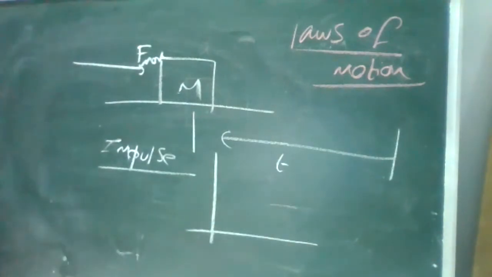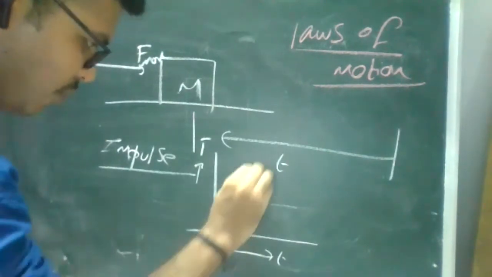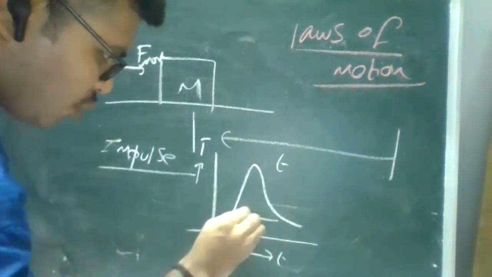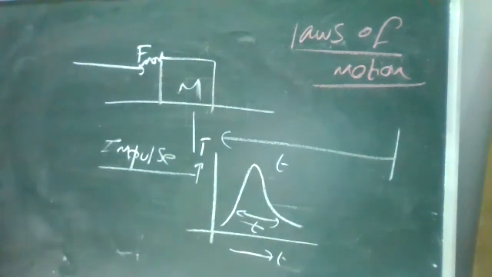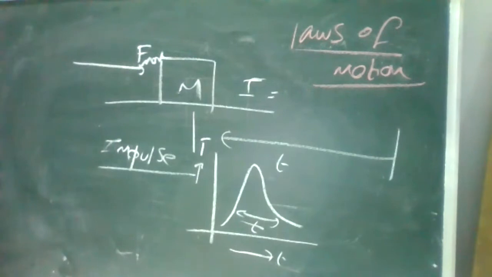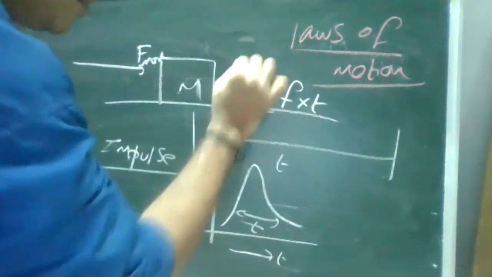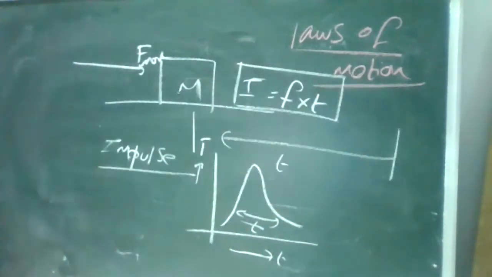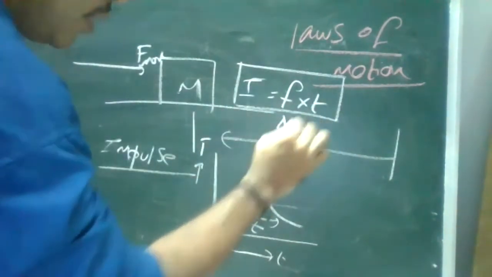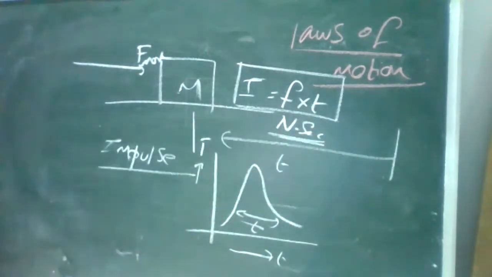If you draw a graph over a time period, the y-axis is force. The maximum force applied in a shorter time period is called impulse. The symbol is I. The relation is I is equal to F into T, force into time period. The unit: force is Newton and time is second, so the unit is Newton second.